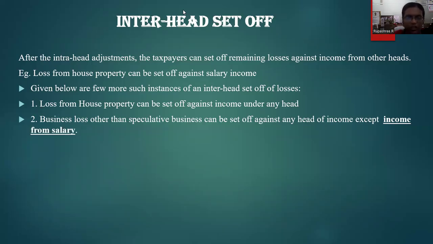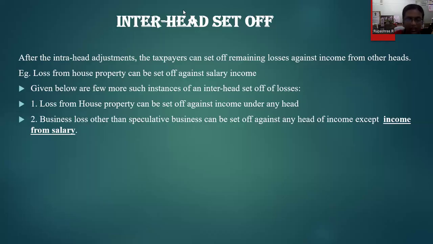For example, any loss that you have incurred from house property can be set off against the income that I've generated out of my salary. Income from salary is different, income from house property is different, but I'm trying to set off one source of loss against another source of profit. So this is an instance of inter-head set-off.